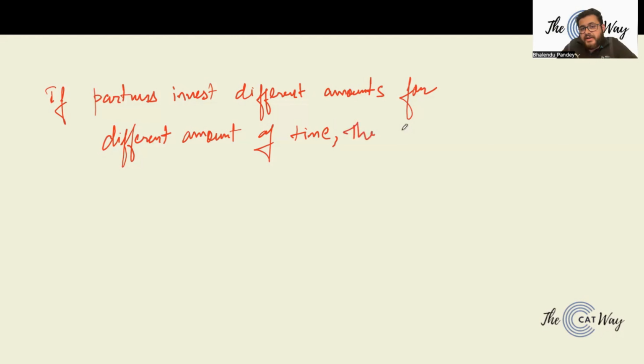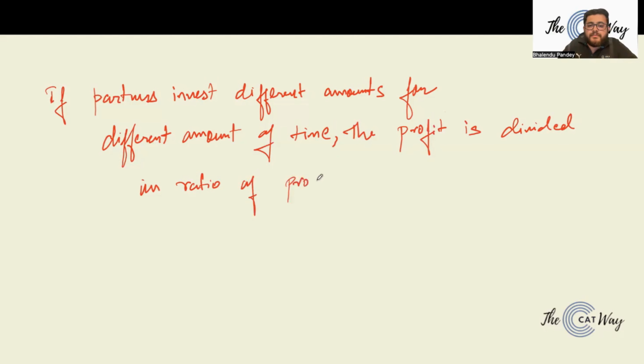The profit is divided in ratio of product of amount and time, right? So whenever they invest different amounts for different amounts of time, the profit is divided in the ratio of product of amount and time.